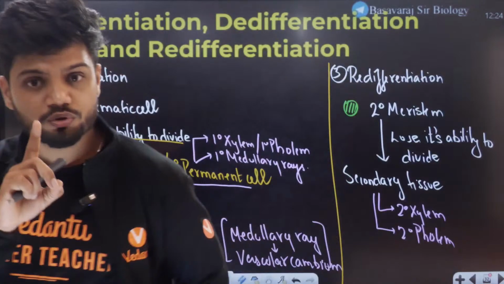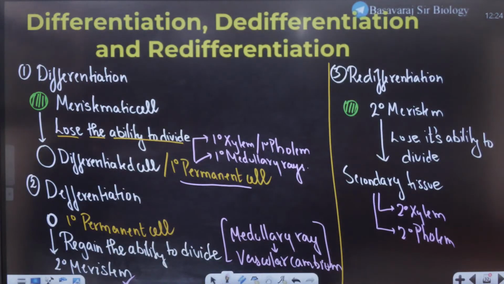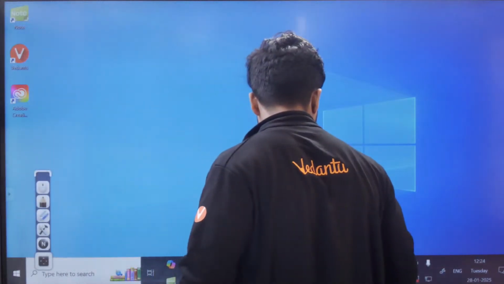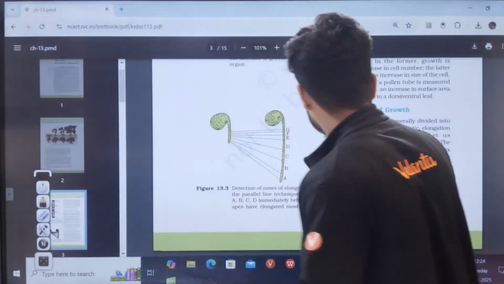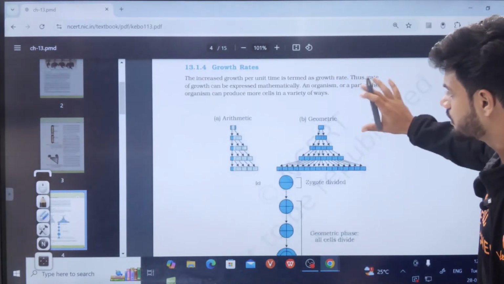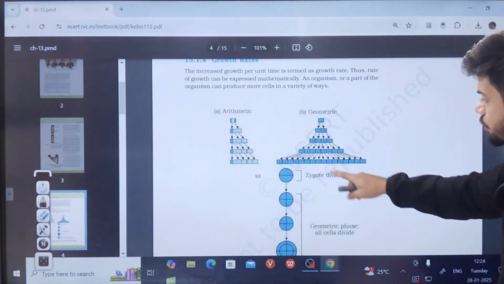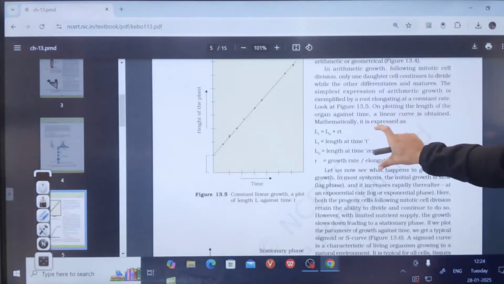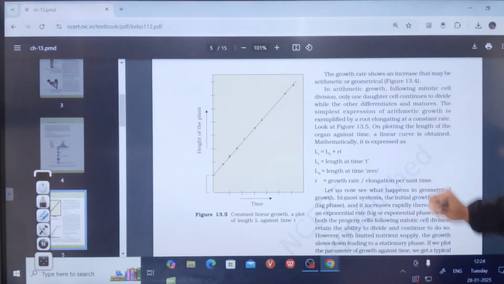Now students, let me show you the examples of how they'll ask you here. What are the examples they can ask you? Probably, okay, see here. We learned the growth rate, students. We learned about arithmetic and geometric growth, and the zygote I told you. We learned this formula here.